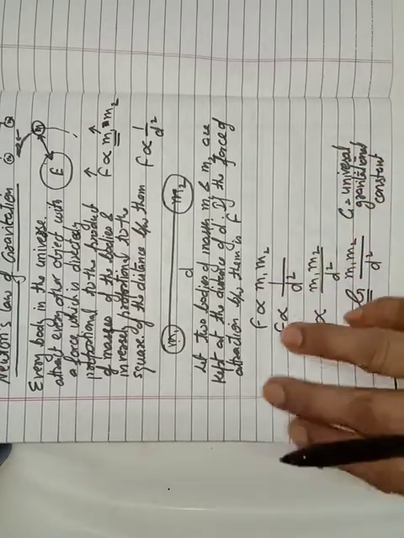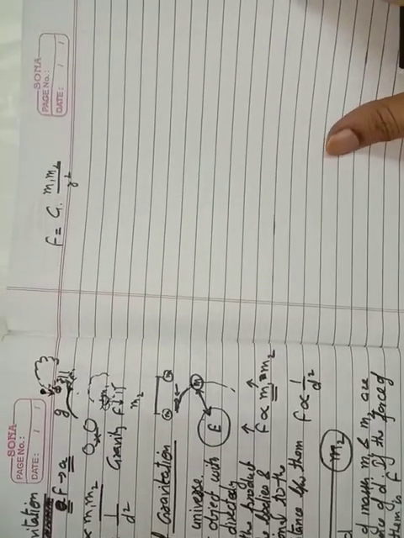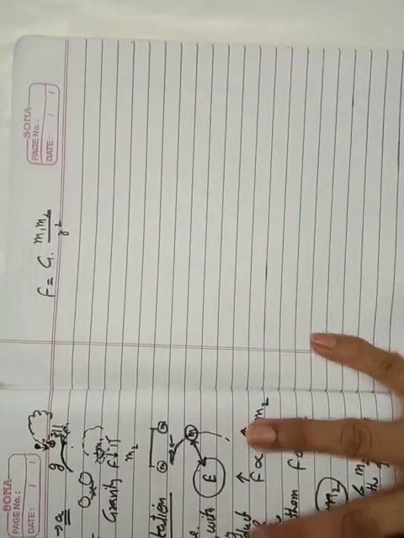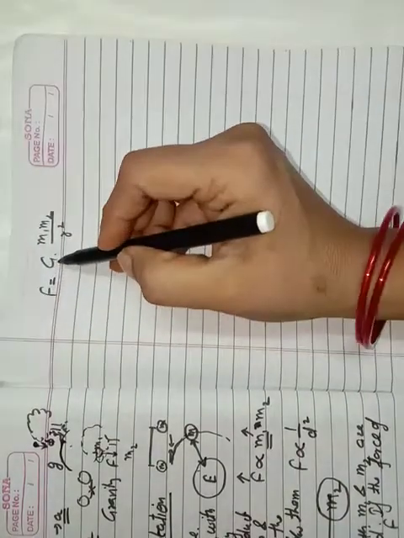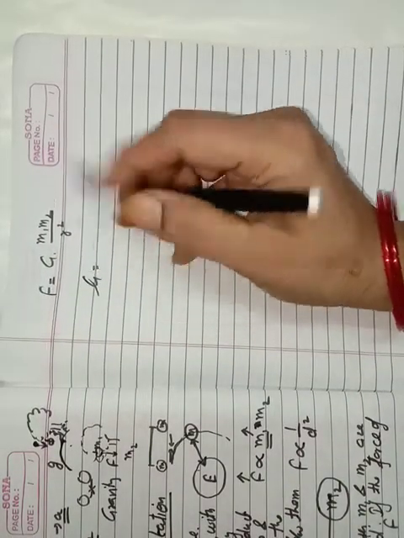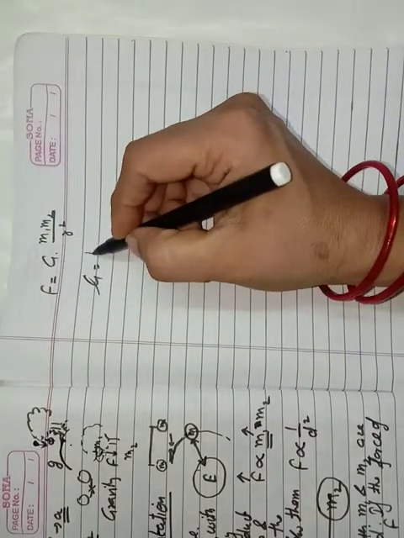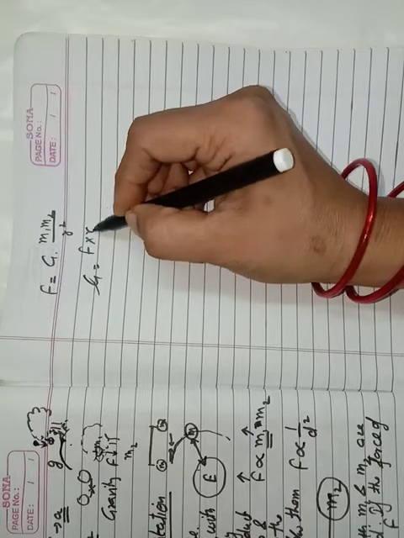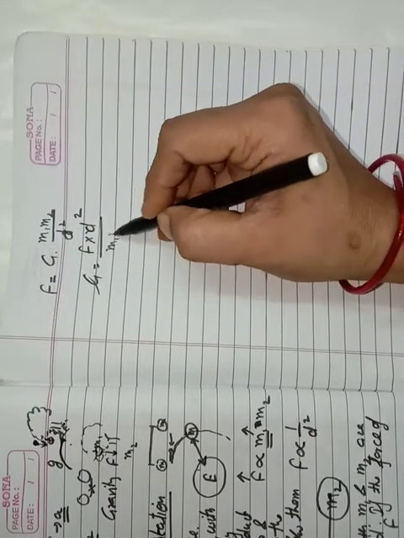I have already told you in last lectures that we should always mention all the things which we are using in the formula. Okay, and what about the G? We can find the value of G here. इसको मल्टीप्लाई में ले जाओ, इसको डिवाइड में ले जाओ. G is equal to F into d square upon m1 m2.